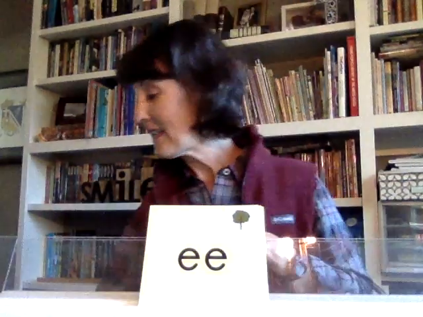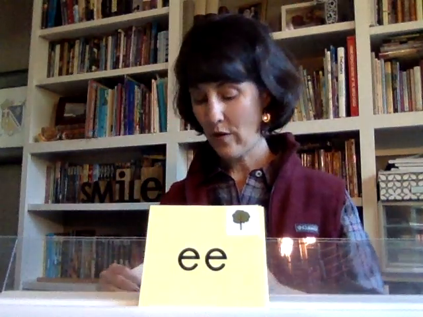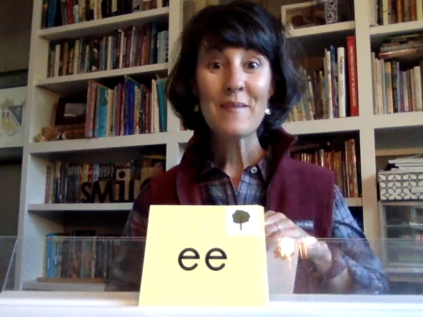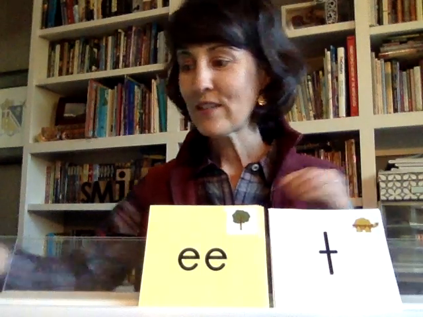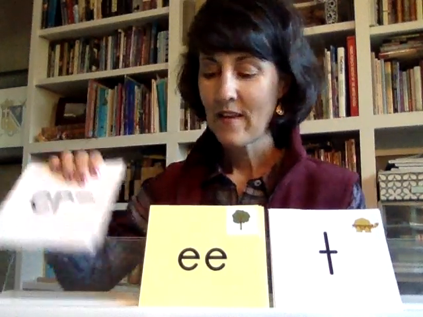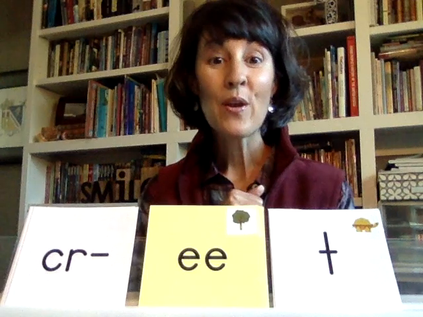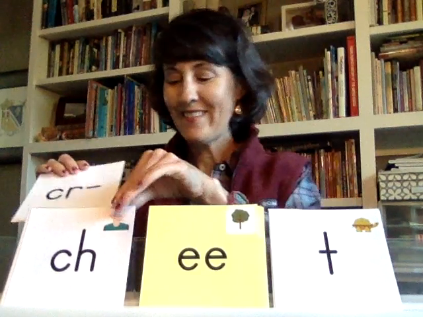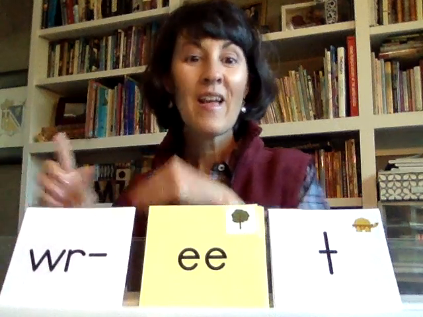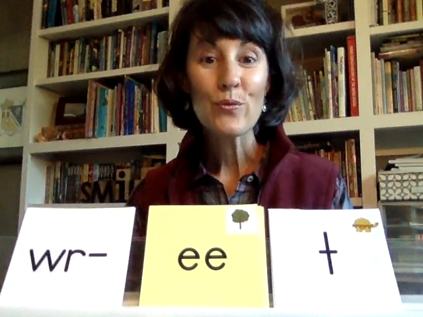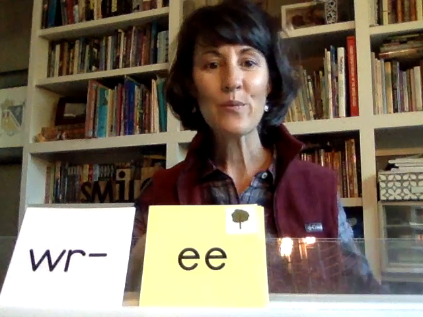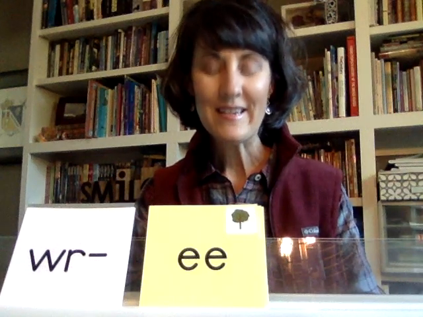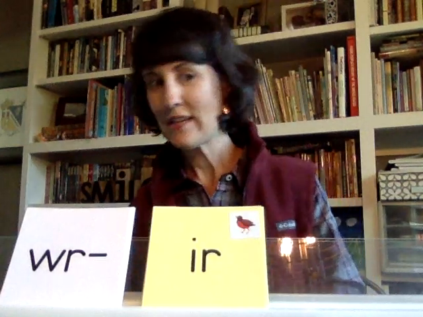Now I'm going to change my ending again. All right, let's go to EE. Now, EE can come anywhere in a word. It can come in the middle, the beginning, or even the end. So I'm going to add an ending to it. All right, read this to me. Creet. Cheat. All right, the W is silent. Reet. Now, what if I take this away? It says re.